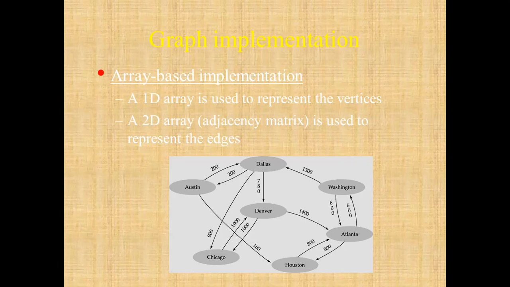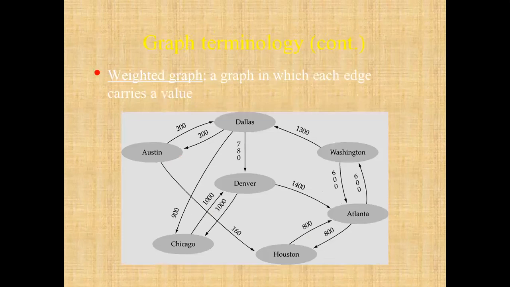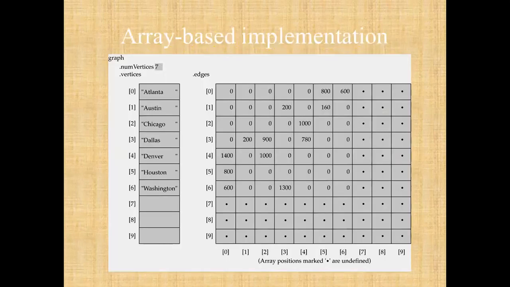In the array-based implementation you can show it in two ways, 1D and 2D, and then there is the linked list based. Now this is the array-based implementation of the given graph which is on your screen. For every node there will be one single vertex. For every vertex there will be one array, and for every edge there will be a 2D array, like 0 0, 0 1, then 0 2, like that matrix representation will be there. That is the array-based implementation.